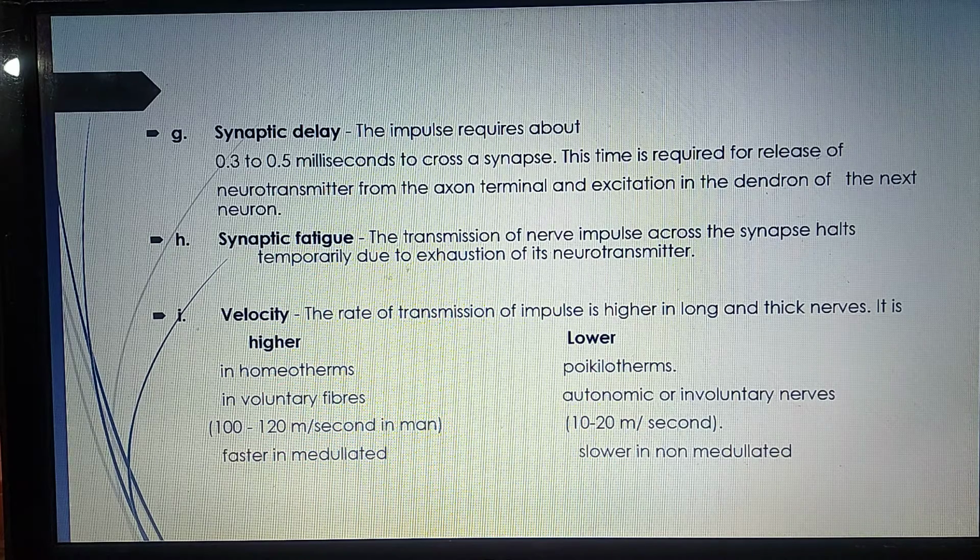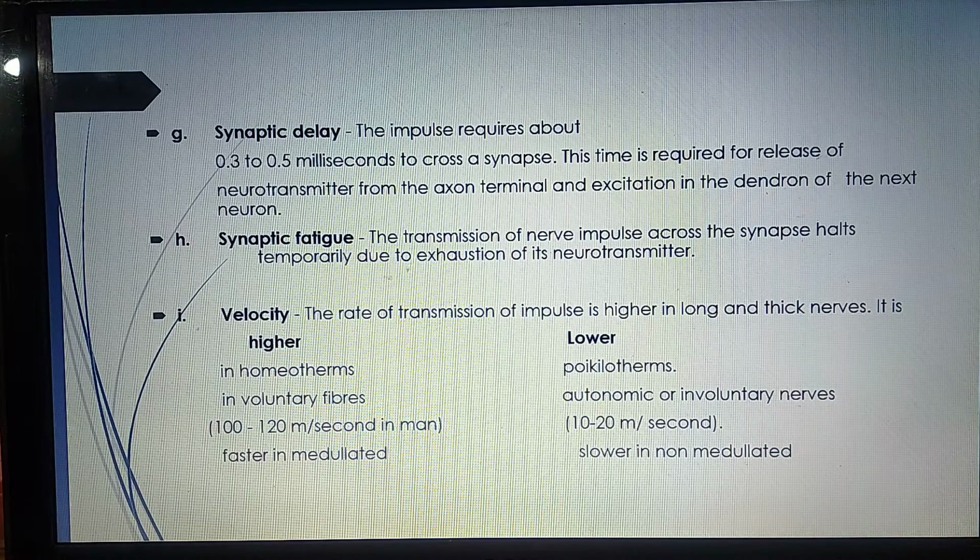Synaptic fatigue. When one neuron is giving a signal to the next neuron, it is releasing the chemical neurotransmitter. Sometimes the neurotransmitter is exhausted. That is why the impulse transmission is temporarily stopped. So that is called synaptic fatigue.